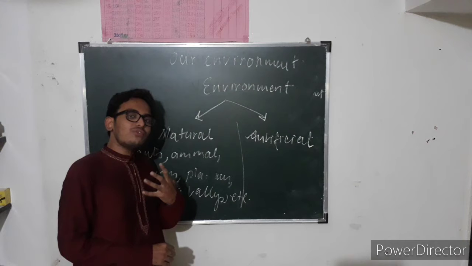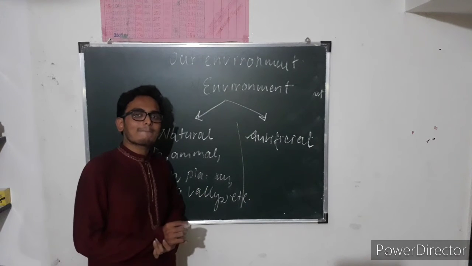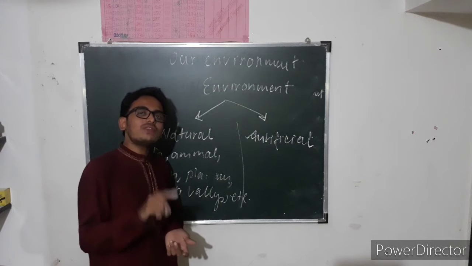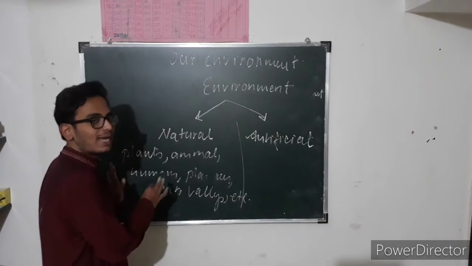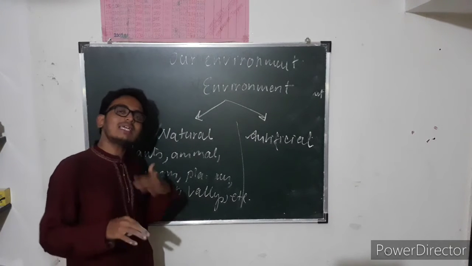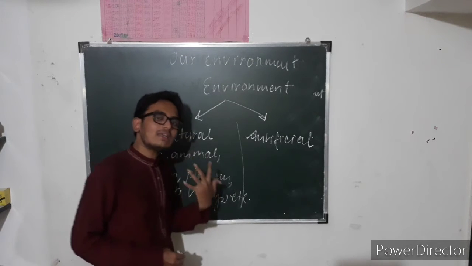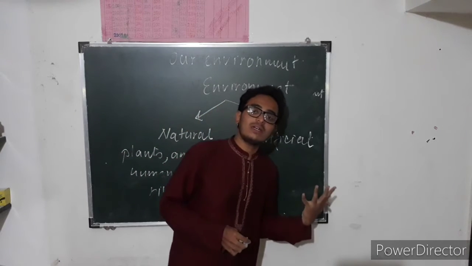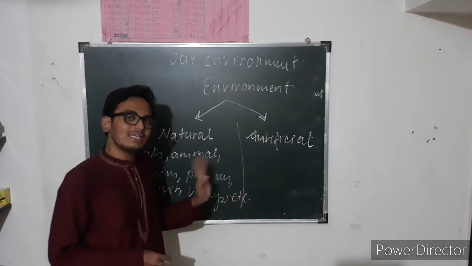Now, I'll give you a few minutes to write it. Okay? Or at the end of this video, you can make two columns and make your own notes. Like, write those examples which are not included in this. Think by your own and make it. And artificial environment, as we saw, is man-made thing. Which is not made by nature.